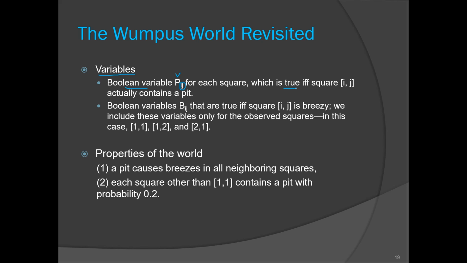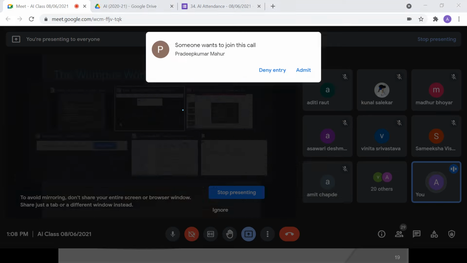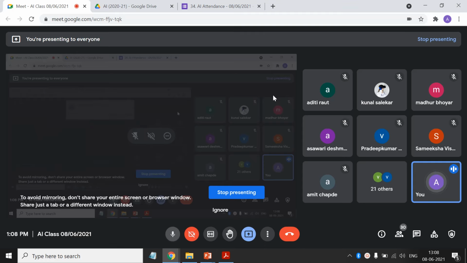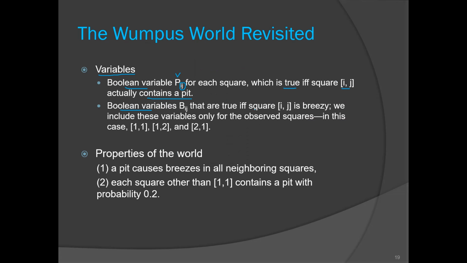It is true when the ij square contains a pit. The second variable is Bij, again a Boolean variable. B stands for breeze. If breeze is felt at location i comma j, then it is true, otherwise false.